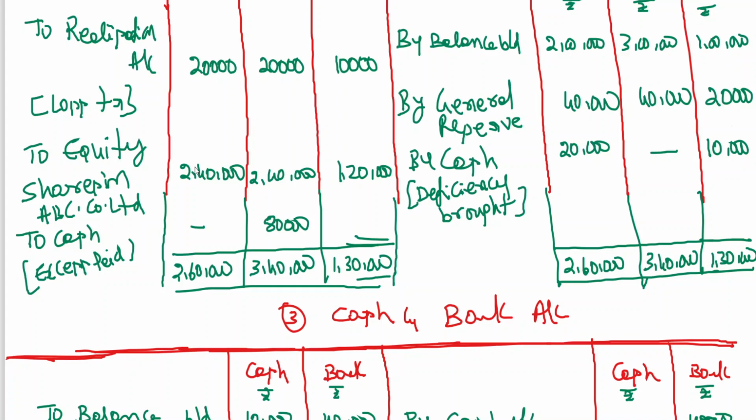X is to be given actually 2,40,000, but 240 minus 20 means 220 you are supposed to give. But how much has been given? 240 has been given. See, 2 lakh plus 40, 240 minus 20, 220 you are supposed to give. But how much have you given? 2,40,000, 20,000 excess shares have been given. That is why he has brought cash of 20,000. As far as Z is concerned, 1 plus 20, 120 minus 10, 110 you are supposed to give. But how many shares? 1,20,000. Since he got more shares, he is bringing cash of 10,000 rupees.